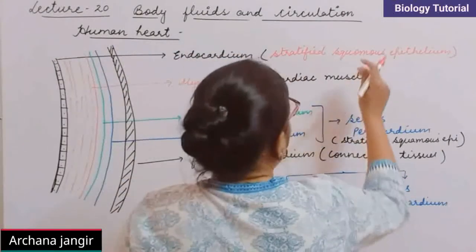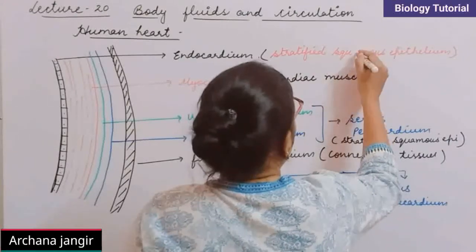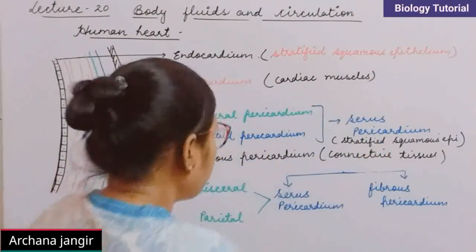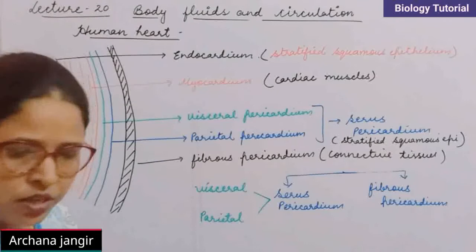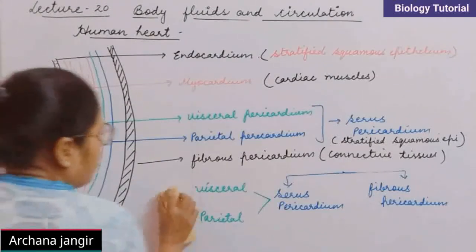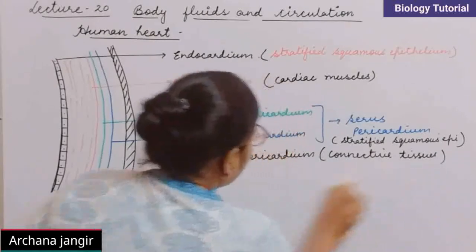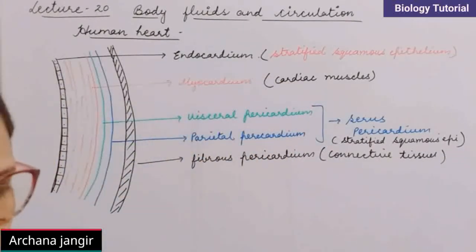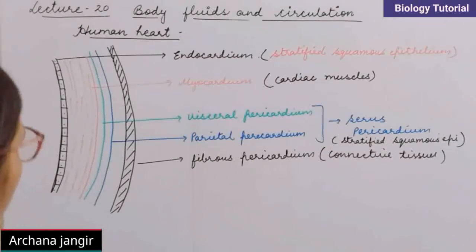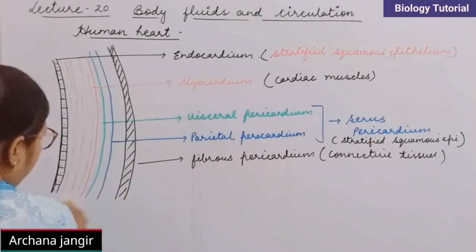This is about the wall of pericardium or the wall of heart. Clear? Here I am erasing these things so it doesn't get confused. This is the wall of heart. A fluid is also filled inside this cavity.